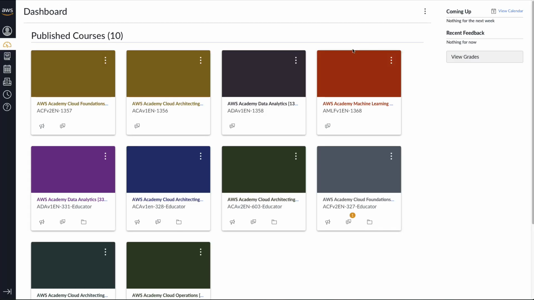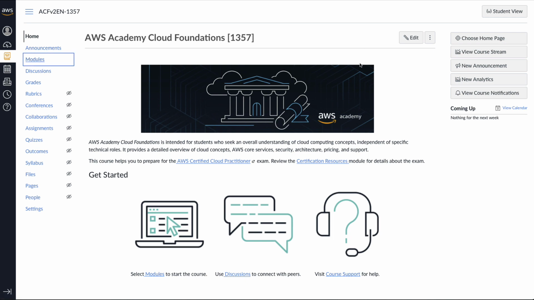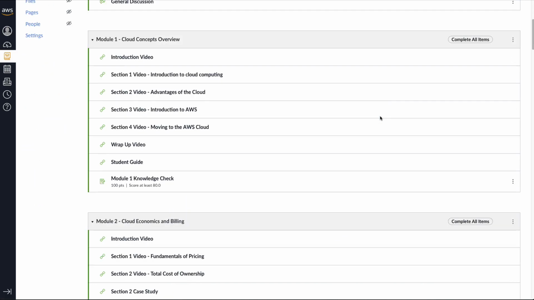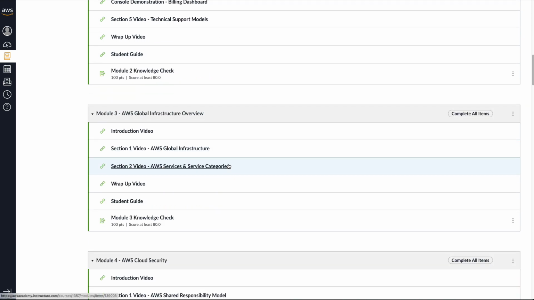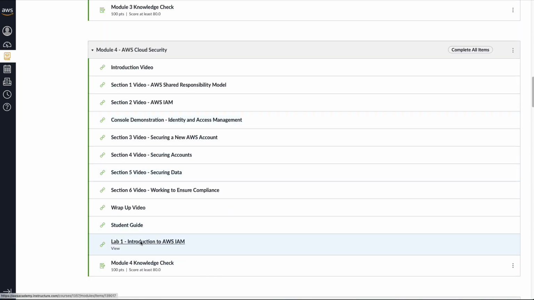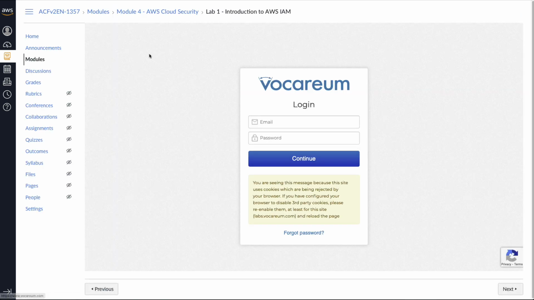Okay, so once we go into this particular lab here, one of the things I can notice is that I have all these different Canvas courses, which is their learning platform. And then if this was a student account, for example, you'll see here that as I go through each of these modules, there'll be particular labs here. And so if we go down to one of the labs, here we go, Introduction to AWS IAM, it'll spawn a new environment, allow me to go into it, log in, and play around with the technology.